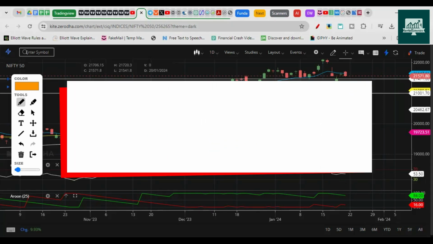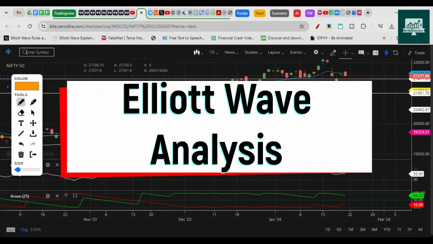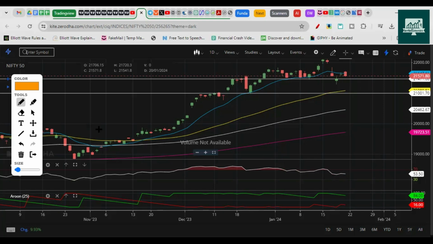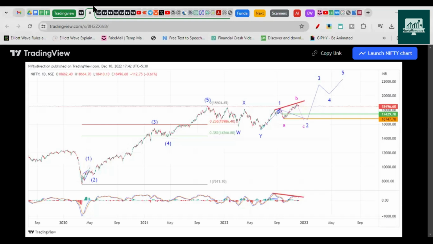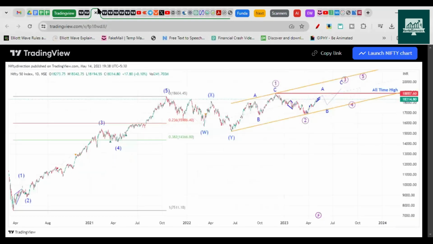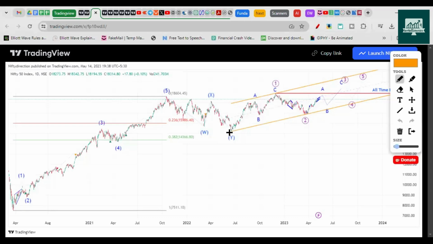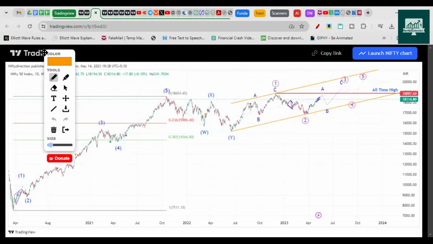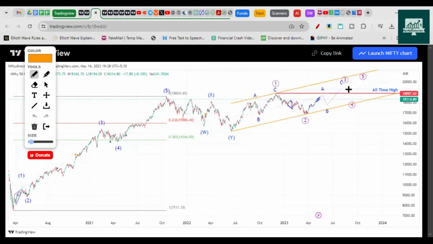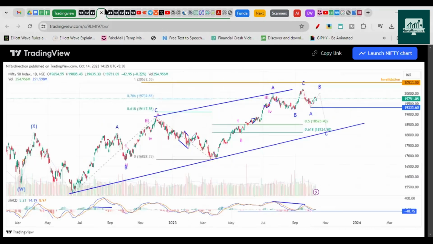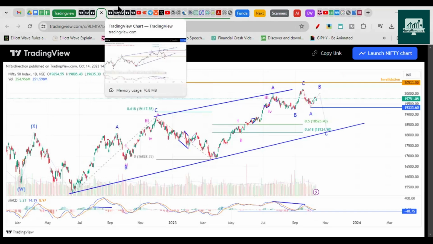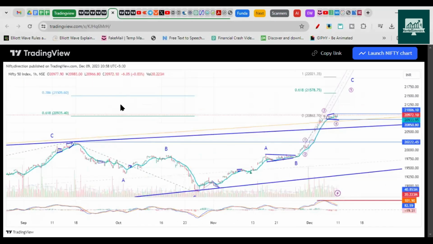Let's switch to Elliott Wave analysis and check what the view is for next week. In fact, for 2-3 months, what is the view that we have. So these are a couple of our previous charts. We discussed them a lot of times. We mainly discussed that we are making a leading diagonal structure with 3 waves going up. So this was working perfectly until now, right? We did have those moves captured with this analysis.